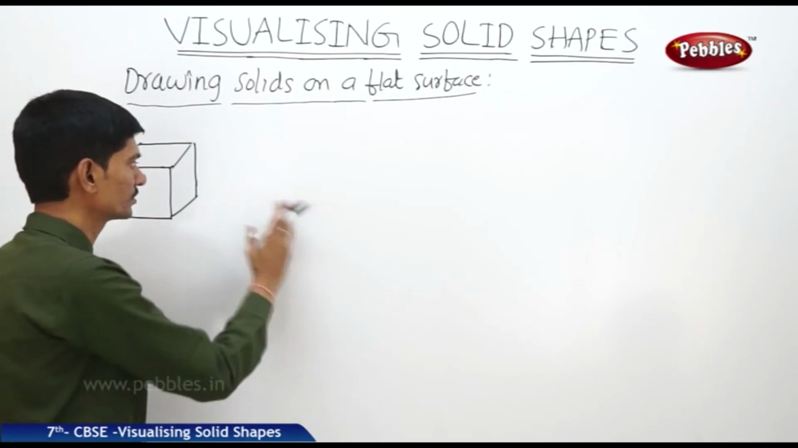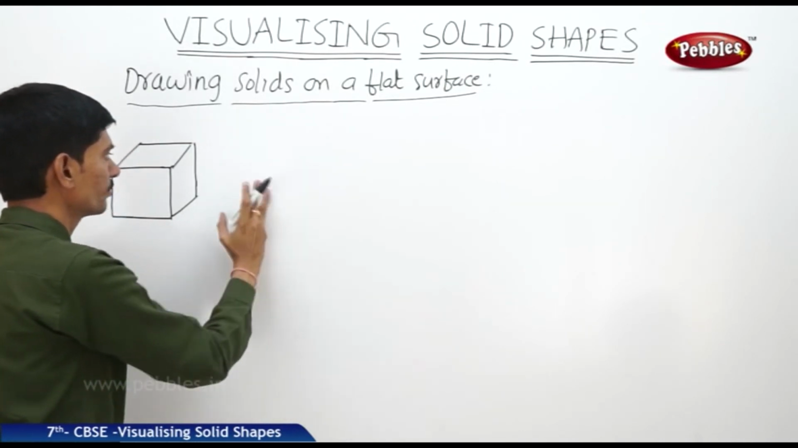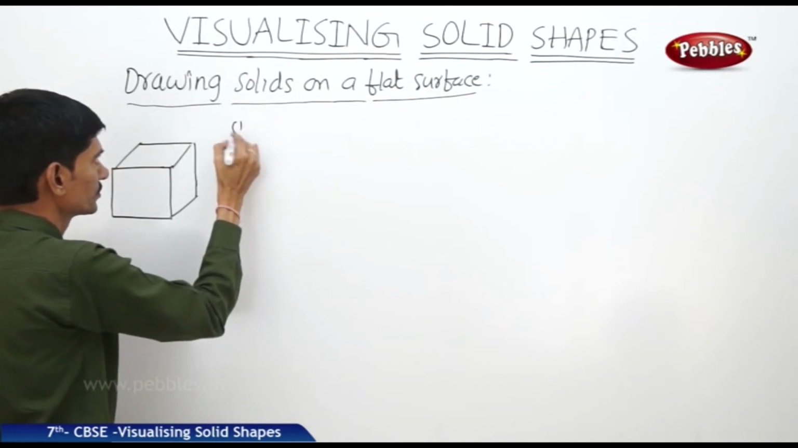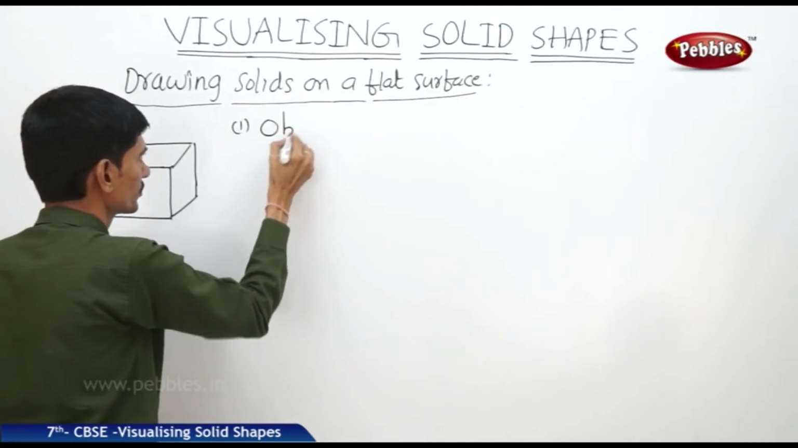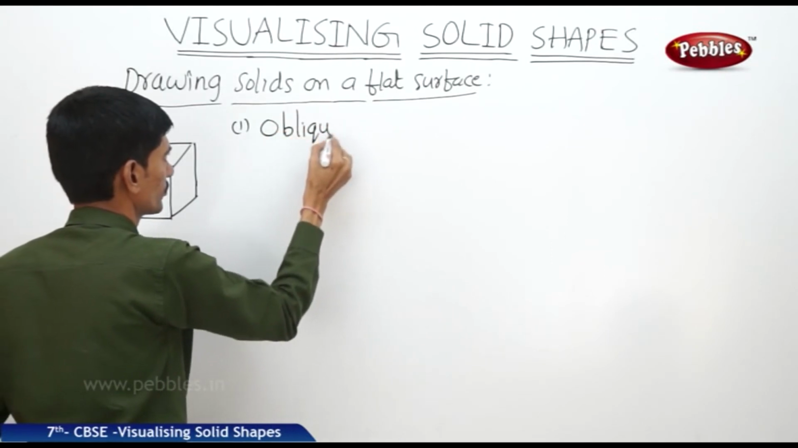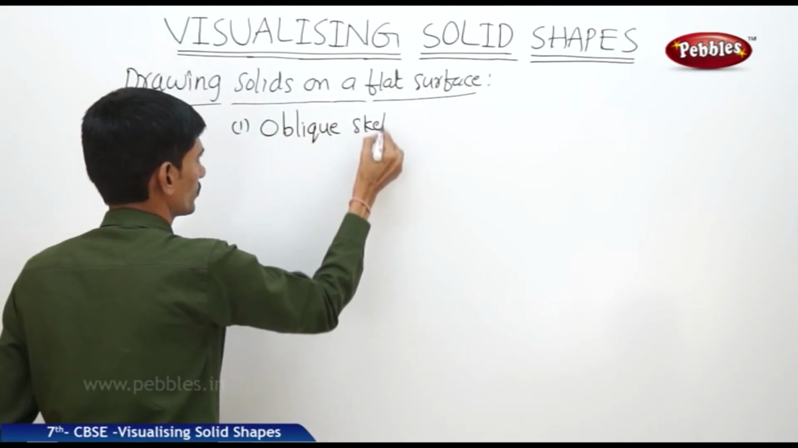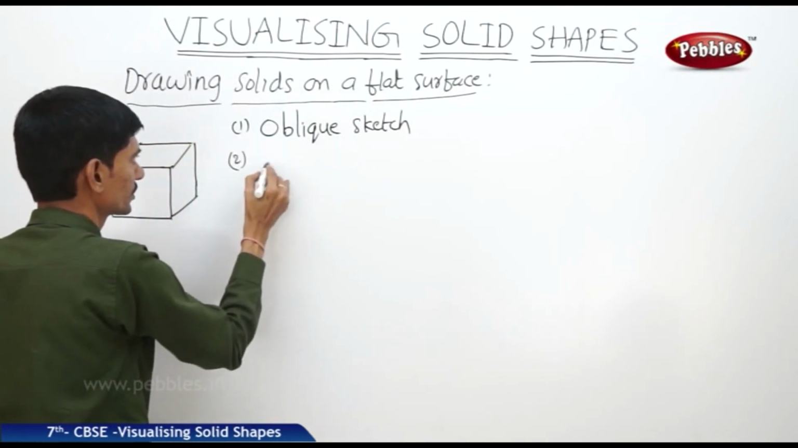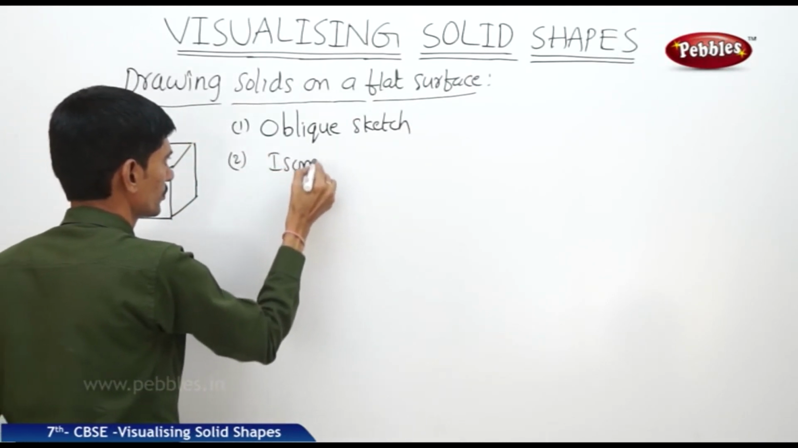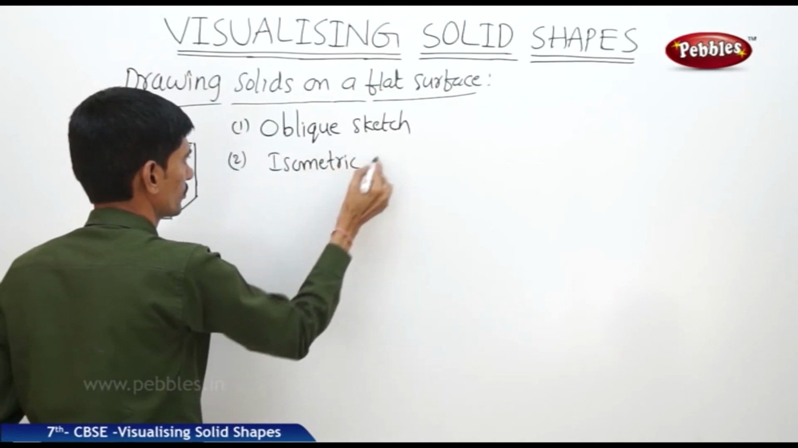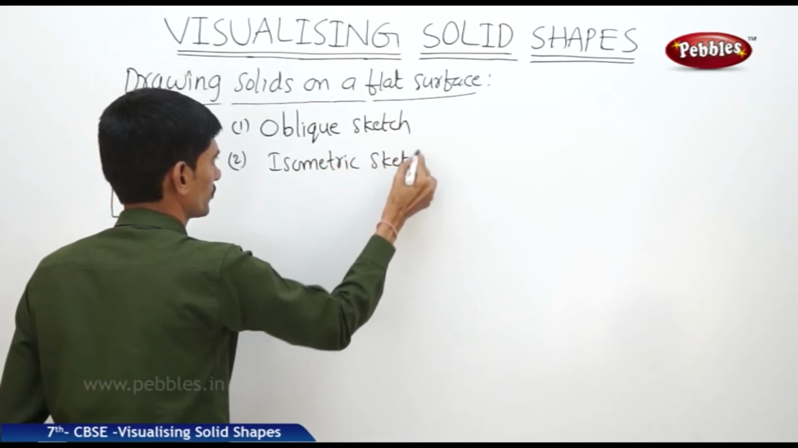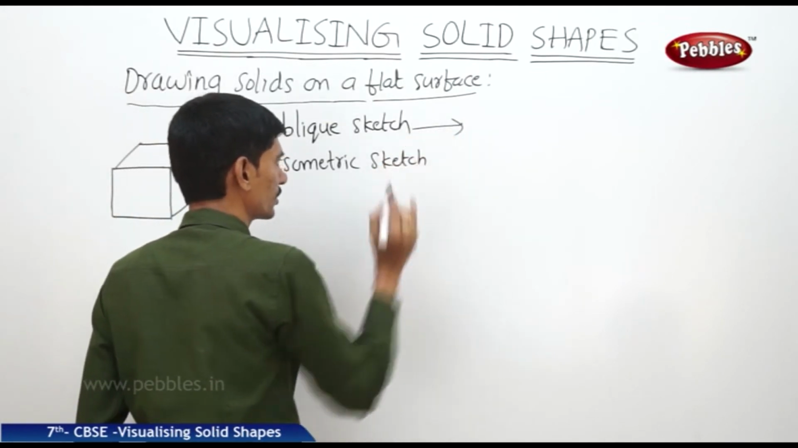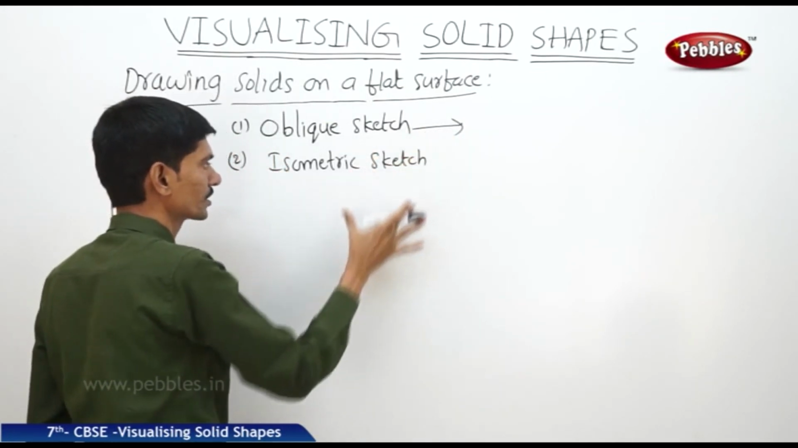Now to overcome this problem, there are two important types of drawing. The first one is oblique sketch. The second one is isometric sketch. Now first let us see what is oblique sketch, and how to draw the solid shapes on the oblique sketch.